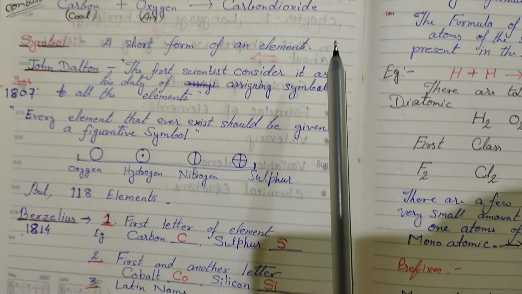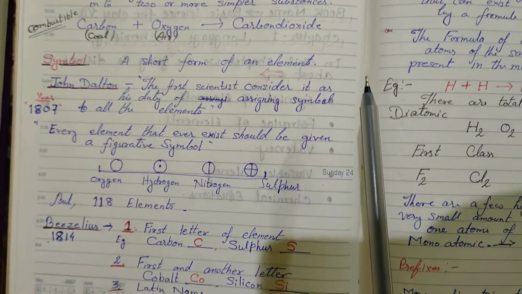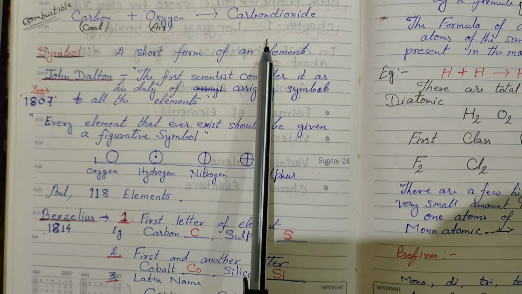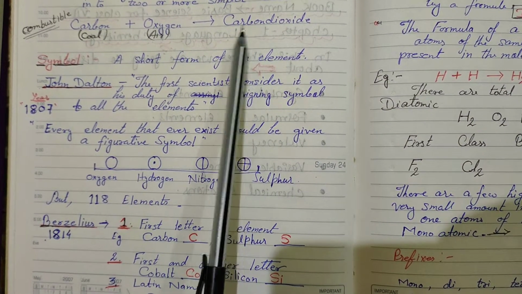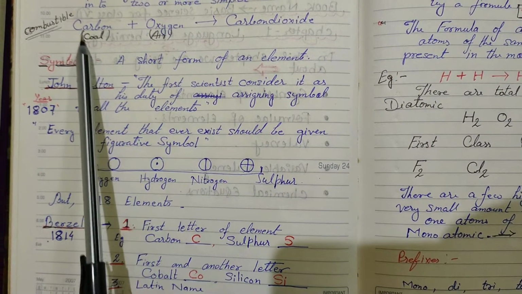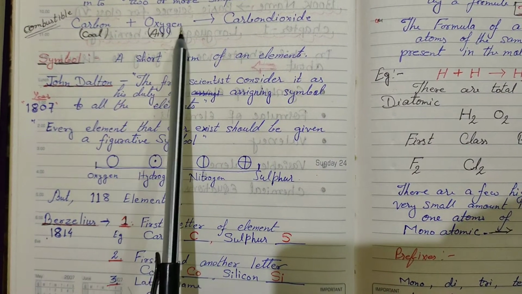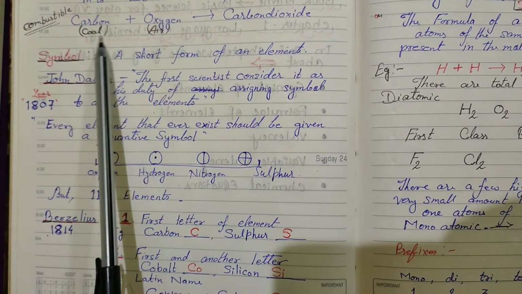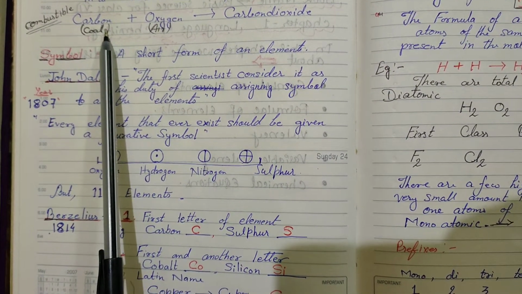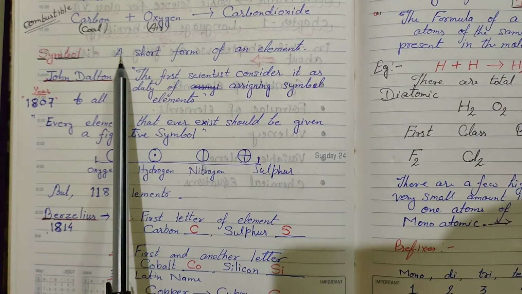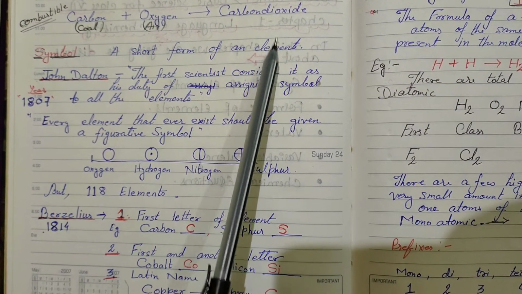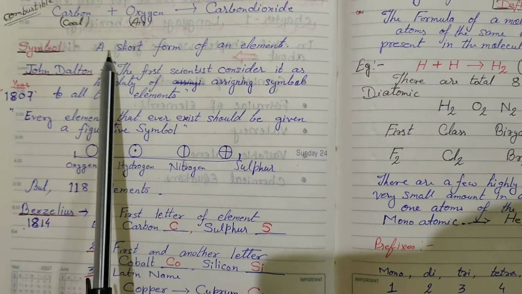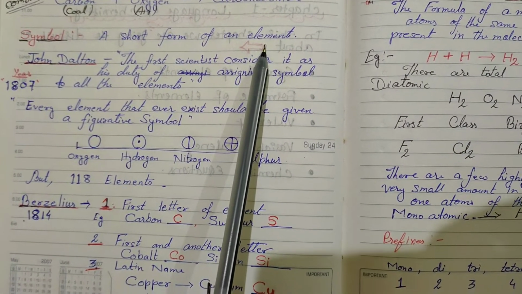Since the name of each element is quite big, the scientists have decided to symbolize each element. इतना बड़ा नाम कैसे लिखेंगे. कार्बन इतना अल्फ़ाबेट, ऑक्सीजन का इतना अल्फ़ाबेट, और बहुत सारे एलिमेंट है जिसका बहुत बड़े बड़े नाम है. So scientists decided to symbolize the name of these elements. That means we can say that a short form of an element is known as symbol. What is symbol? Symbol is a short form of an element.